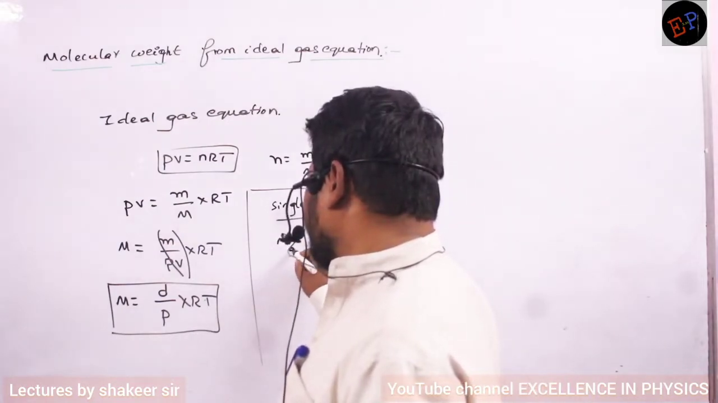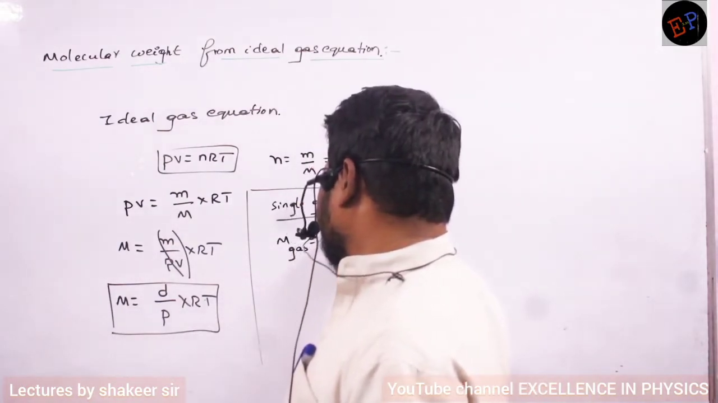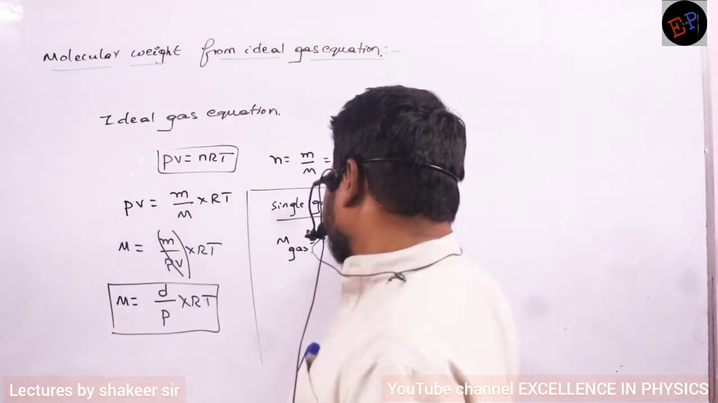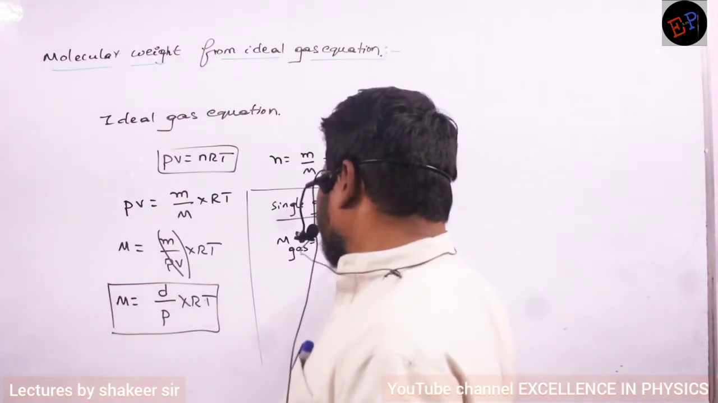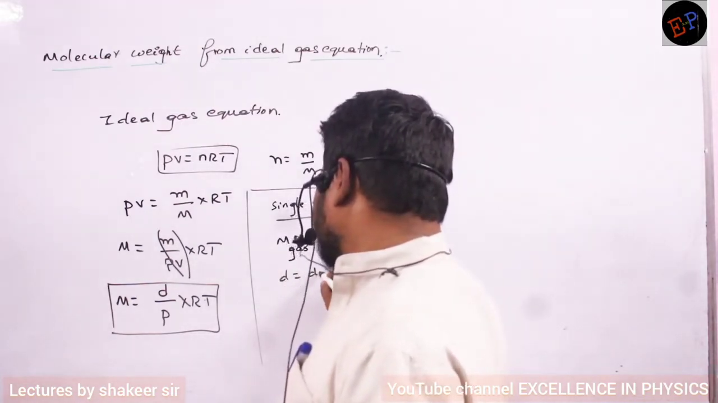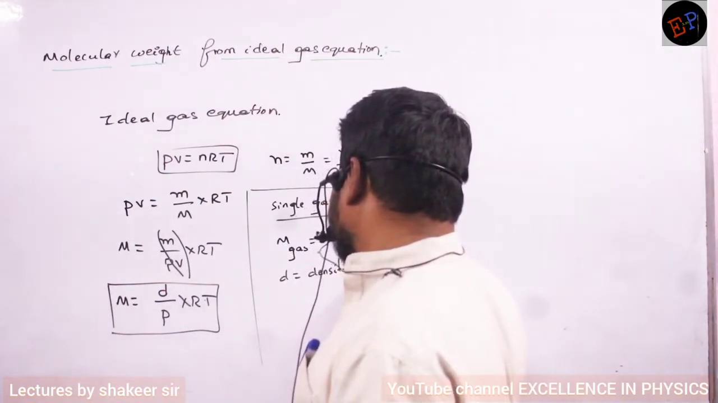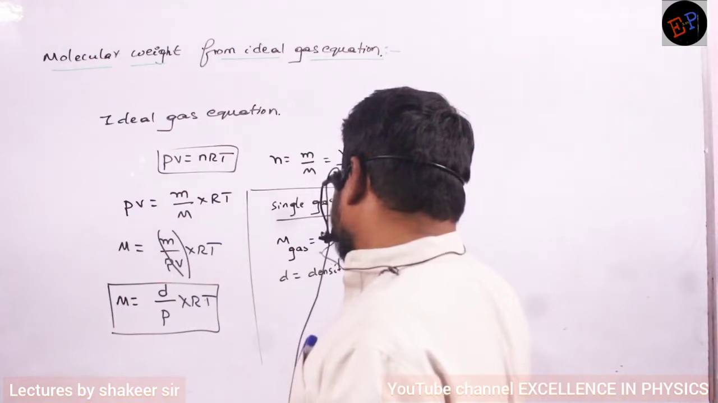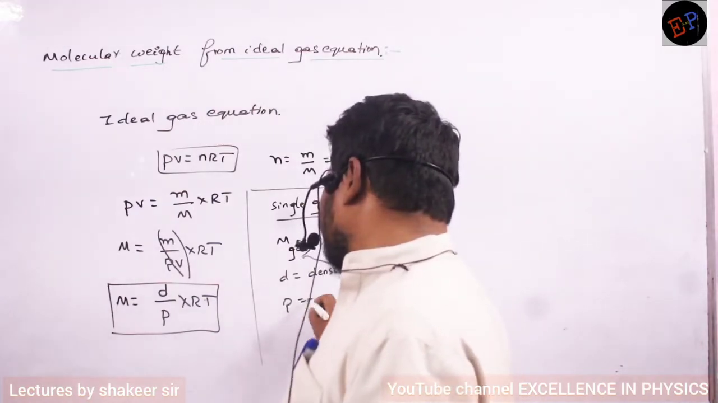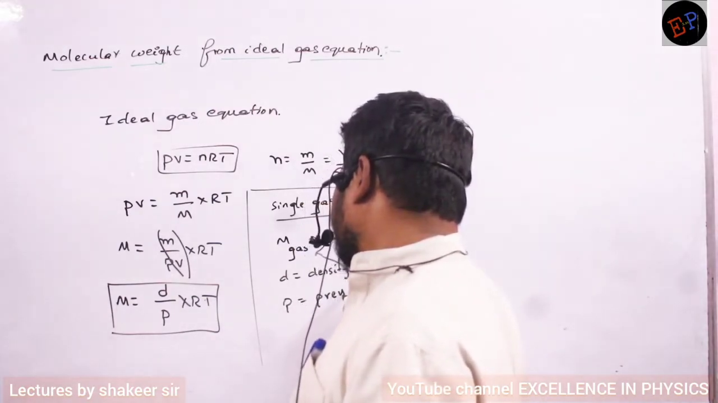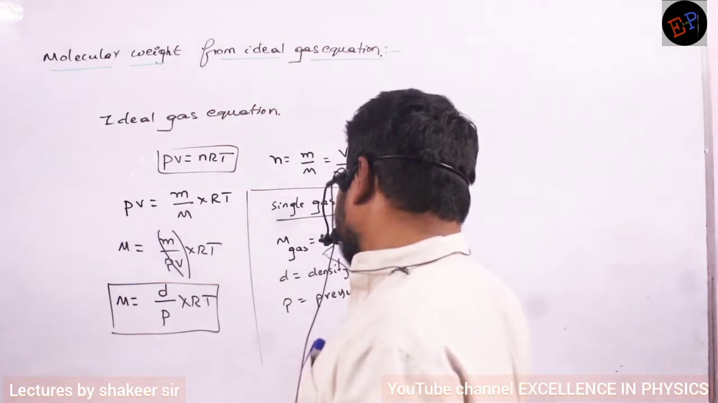M is the molecular mass of the gas. Clear? So this is for a single gas only. Then what is meant by density? Density of the same gas, the density of a single gas. Clear? Similarly, if I take pressure, then this is the pressure of a single gas.